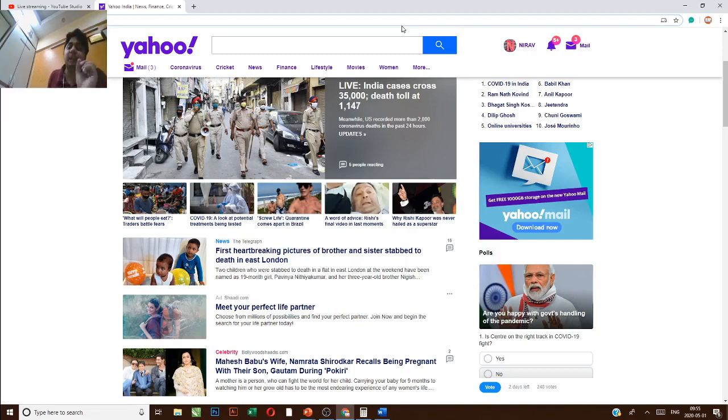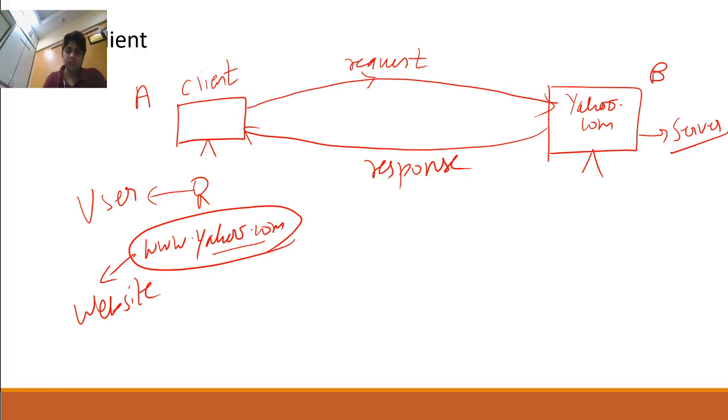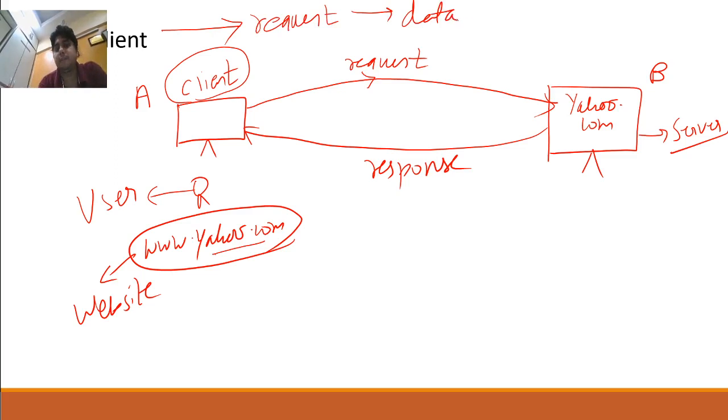Yahoo.com is a website, and Yahoo is installed in some machine, and that machine is called server. Are you getting my point, guys? So if you see our definition, client are those computers. Ultimately, client and server are computers. Client are those computers who always request for some data.